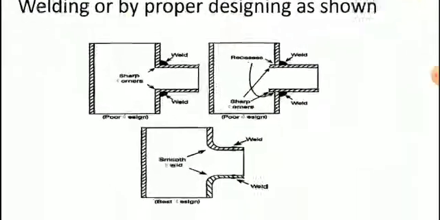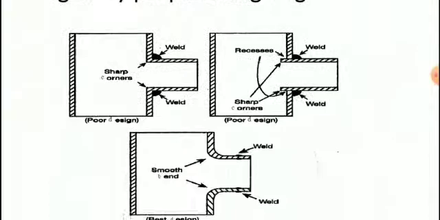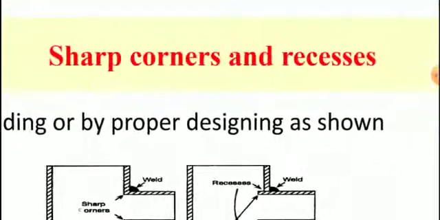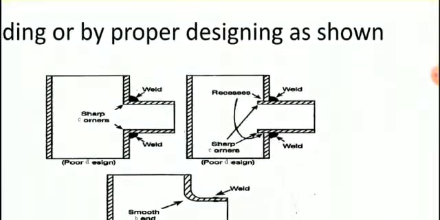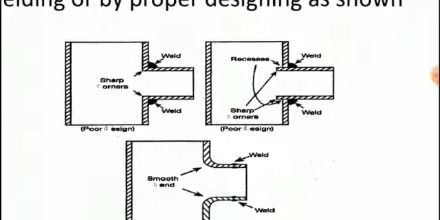In the first design, you can see that a sharp corner is present, and this sharp corner is filled with the help of welding. In the second design, recesses are there so that electrolyte can stay here and promote concentration cell corrosion. But in the third design, the area is converted into a smooth part. So sharp corners as well as recesses are absent and thus the corrosion can be minimized.